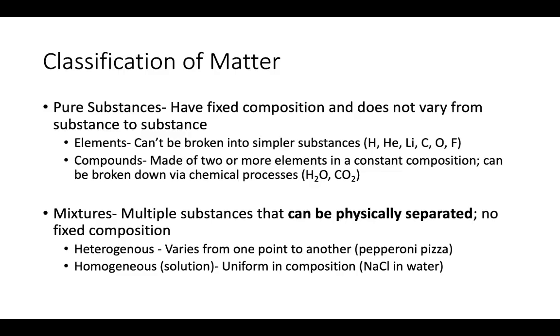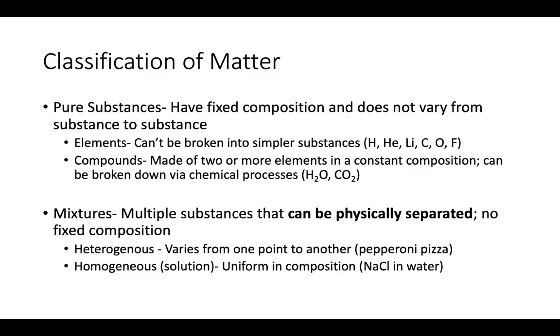And then we have compounds. So compounds are just going to be made of 2 or more elements. And they are, again, in a fixed or constant composition. Okay, so for example, CO2, carbon dioxide, has the constant composition of 1 carbon to 2 oxygens, right? It will always be in that ratio, and if it's not, then it's not going to be carbon dioxide. It's going to be some other compound. Okay, and the only way we can change these compounds is if they undergo some chemical processes.